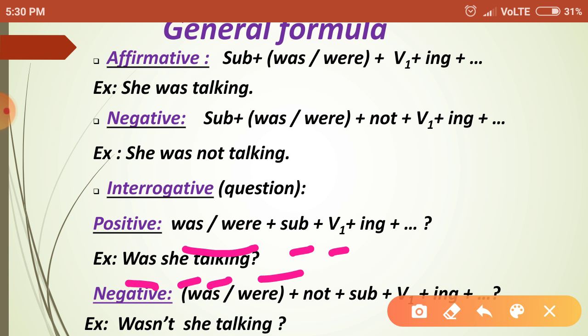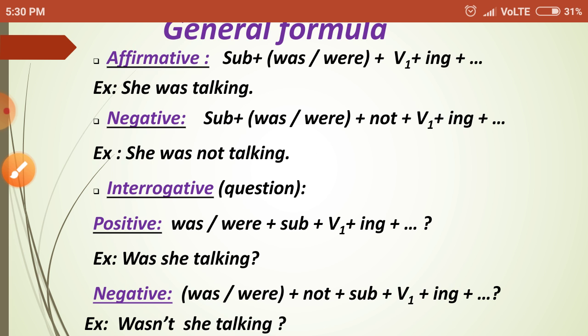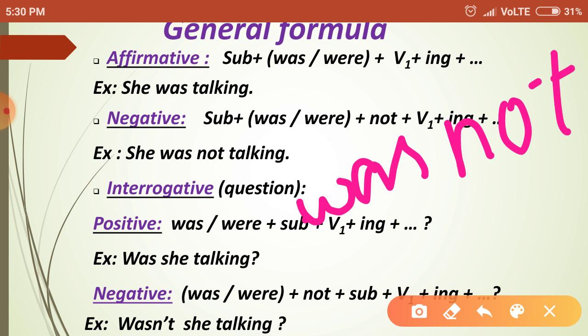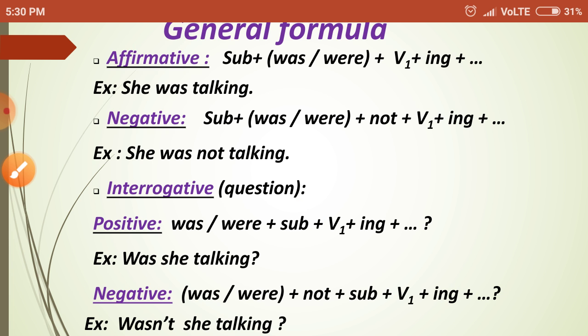And negative. Negative means the new word is not. So was or were, according to the subject, plus not plus subject plus V1 plus ing. Wasn't she talking? The short form of was not is wasn't. So what is the difference between positive and negative type of sentences? In the positive sentences, we won't include not. But in the negative sentence, we should include not.